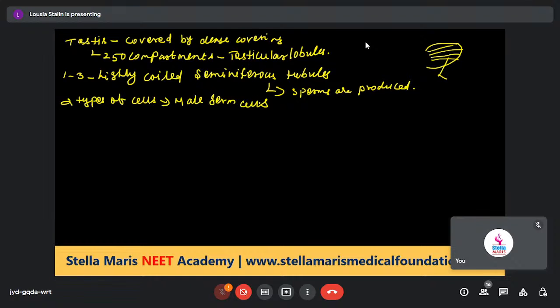One is the male germ cells, otherwise called spermatogonia. Another is the Sertoli cells, otherwise called nurse cells.